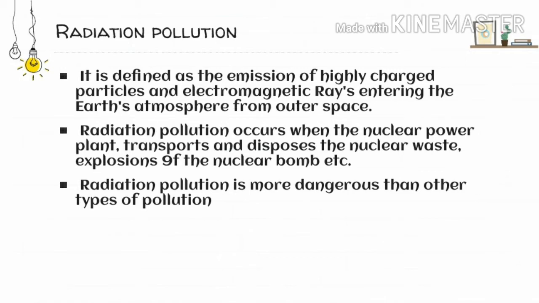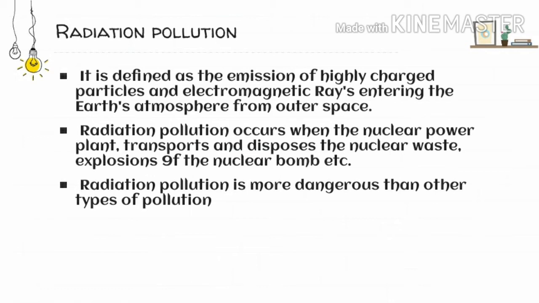Like in the case of Chernobyl, that is in Ukraine in 1996, because of the accident that took place in the nuclear power plant, around 2 lakh people had to be relocated and vacated. Not only that, many people died because of that accident. And even now, the side effects of the Chernobyl accident can be seen.